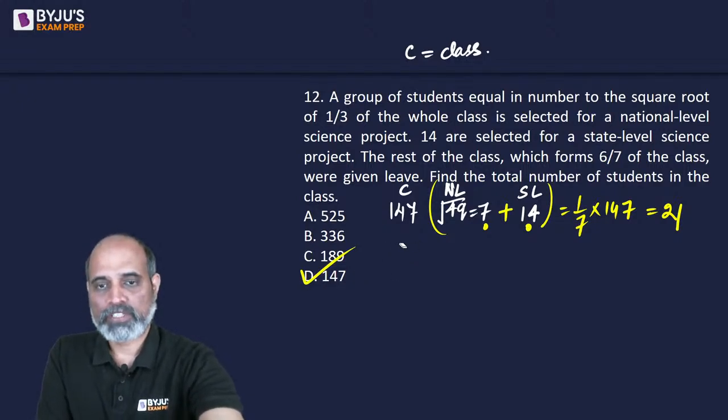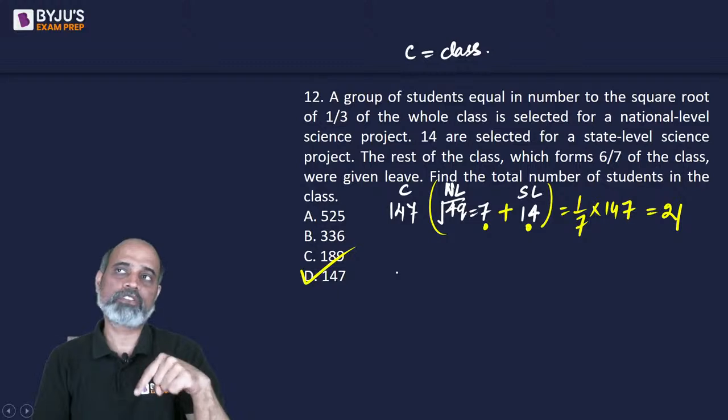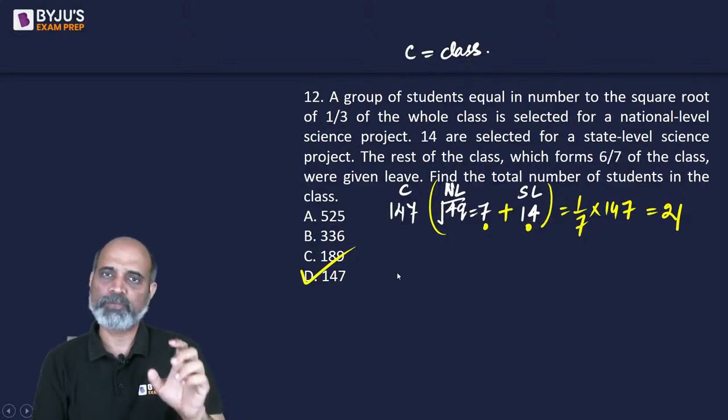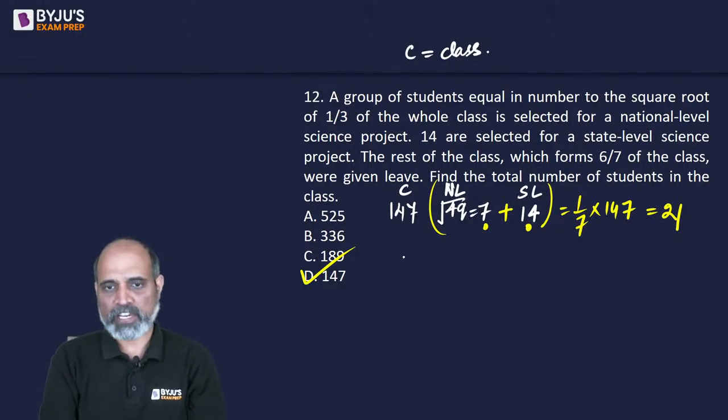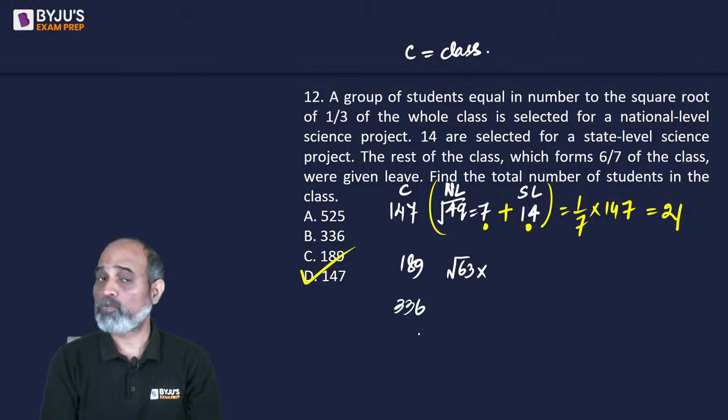Now the sole reason why I was using the smallest number was because it's easier to calculate 1/3 or the square root of the corresponding answer. If I will check 189, then national level is 1/3 of 189, which is 63, and 63 ka square root is not possible. If I take option B, 336, 1/3 of 336 is 112, and you can't take 112 ka square root, right?